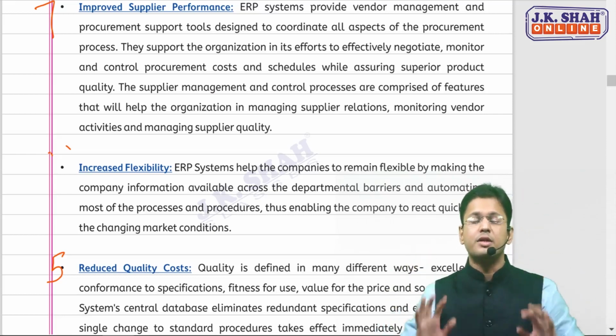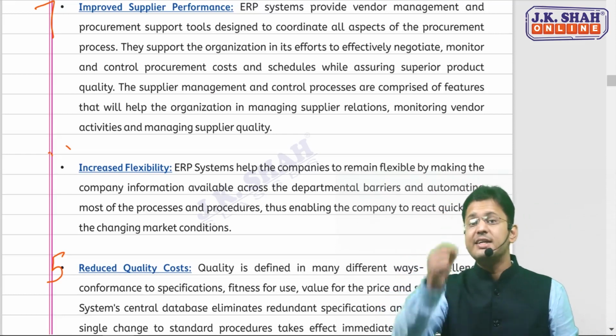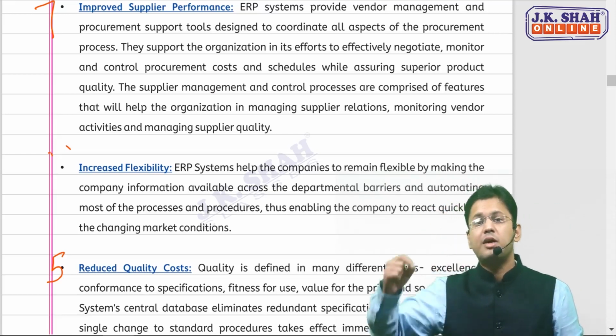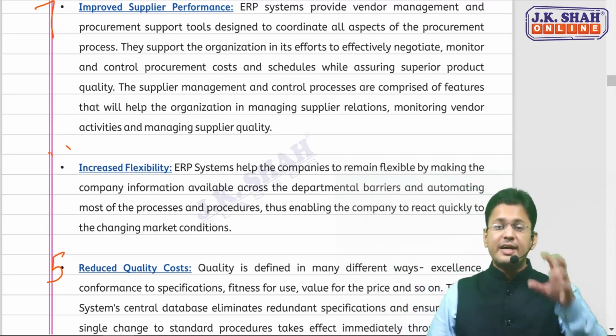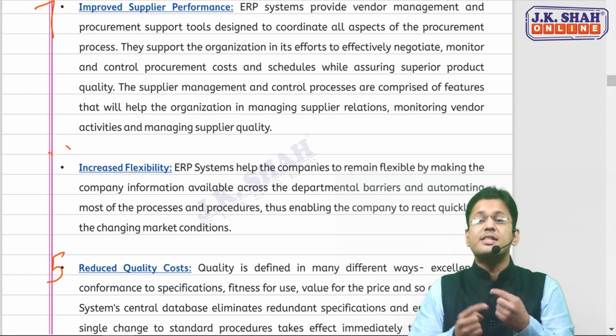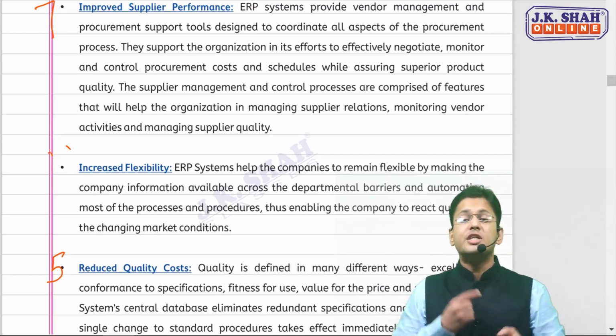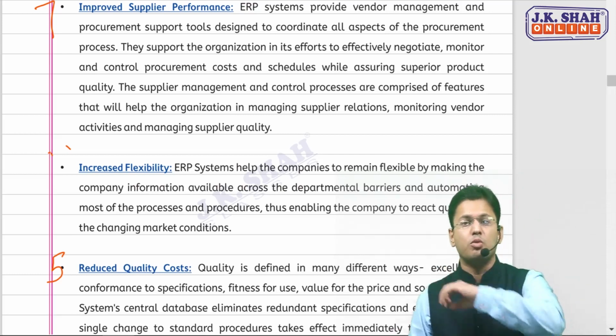Everything has been automated. So the decision makers can easily take a decision whenever the market conditions are changing, whenever the environment is changing, and react quickly. So this ERP has made the organization quite flexible to the changing market conditions and the changing environment. And this is one more point here.